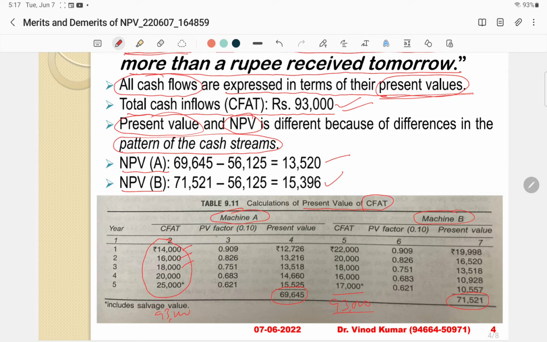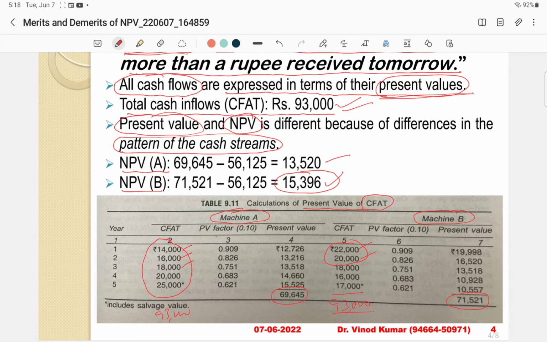But in case of machine B, in the earlier years, first year and second year, there are more cash inflows. So due to the more cash inflows in case of machine B, there is a result of high NPV, because earlier benefits are more preferable, more valuable than the later years benefits.